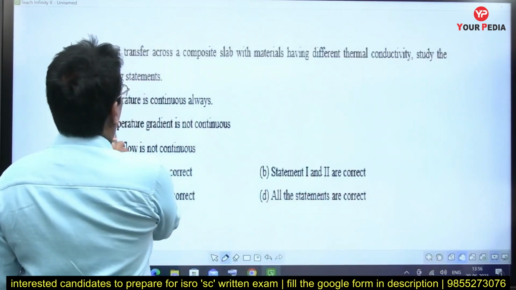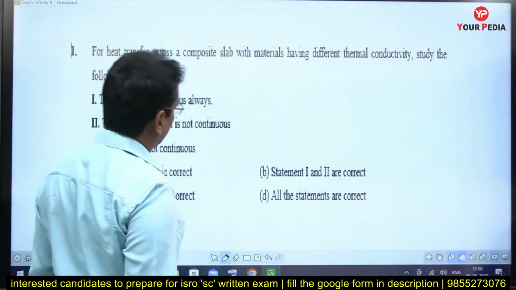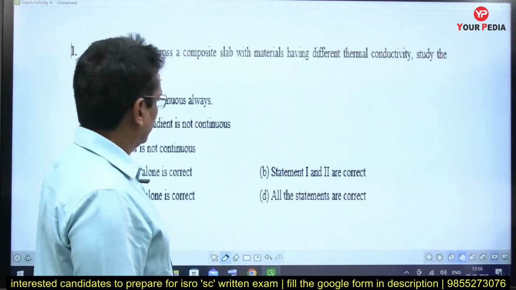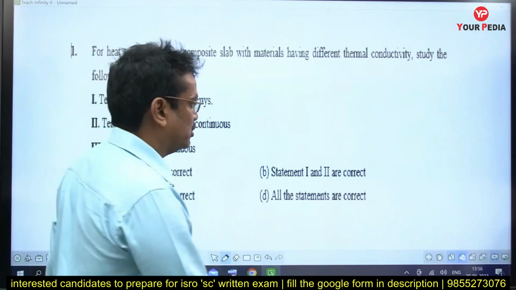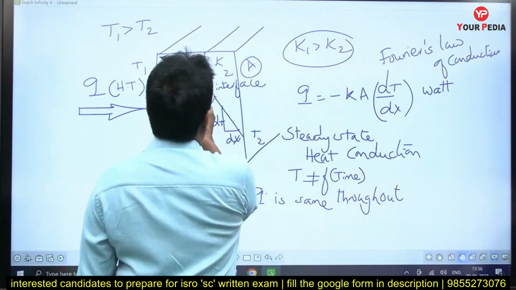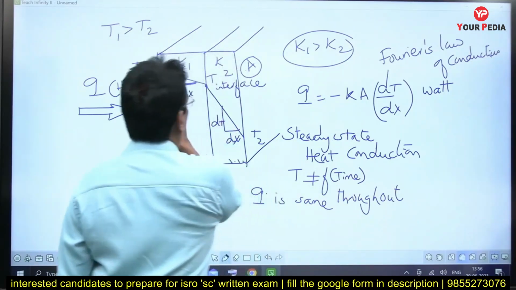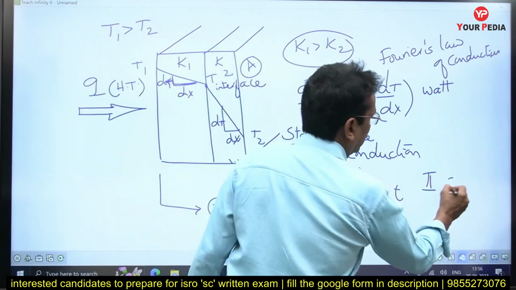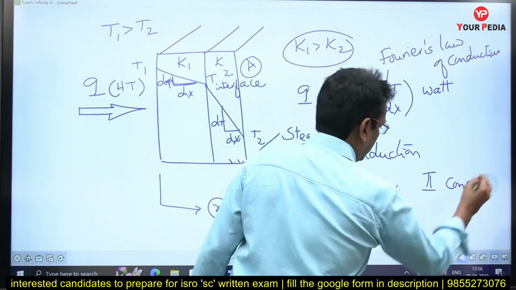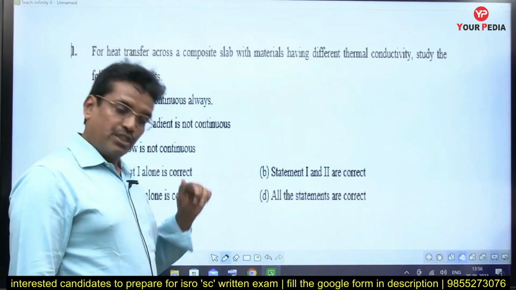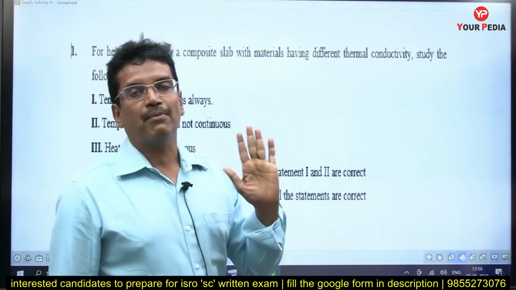Look at the second one. Temperature gradient is not continuous. Yes, that is correct. If you look at this, the temperature gradient is different here and different here. Temperature gradient is not continuous. Second option correct. Third, if you look at the third one, it says heat flow is not continuous. Heat flow is continuous. It is not discontinuous. That third option is wrong.